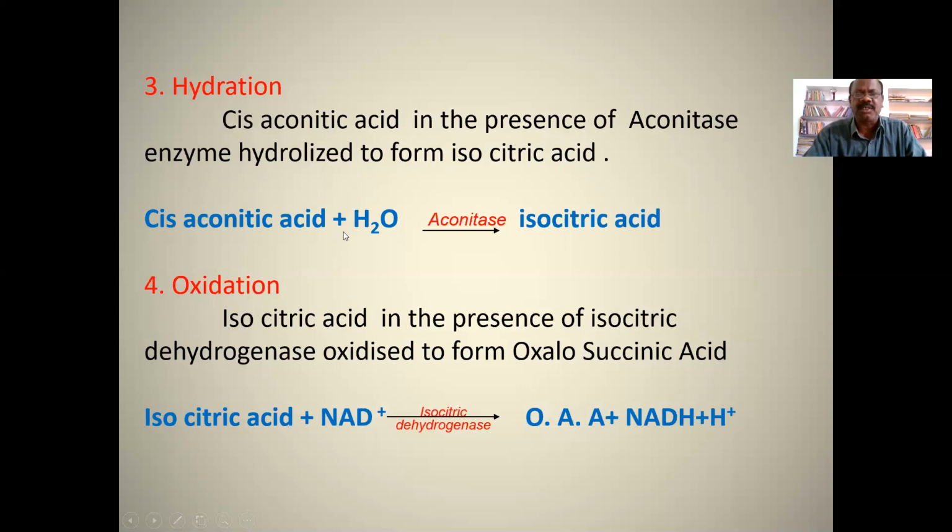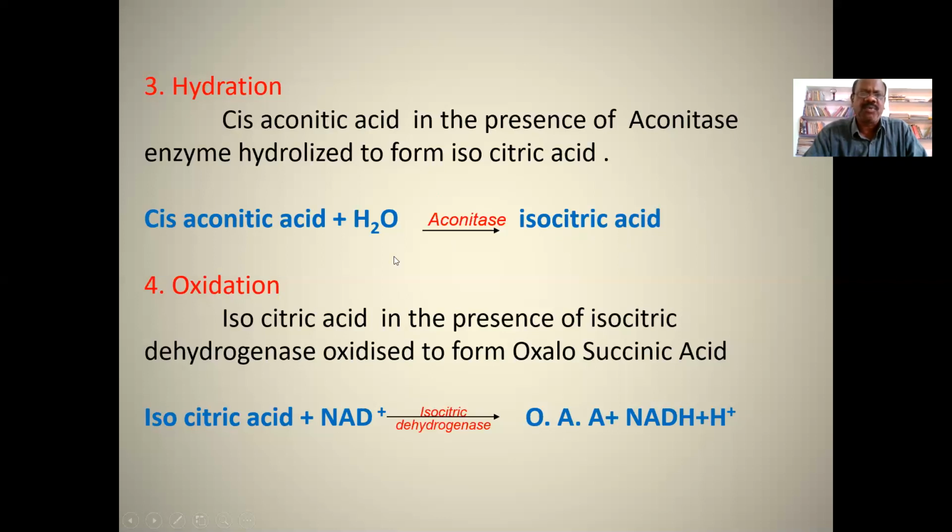Cis-aconitic acid plus H2O gives isocitric acid. So here a water molecule is added to the substrate, cis-aconitic acid, and it forms isocitric acid.